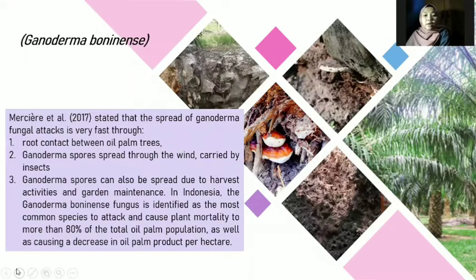In Indonesia, the Ganoderma boninense fungus is identified as the most common species to attack and cause plant mortality to more than 80% of the total oil palm population, as well as causing a decrease in oil palm production per hectare.